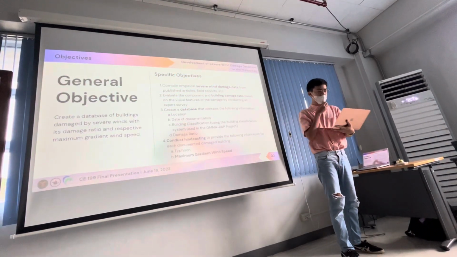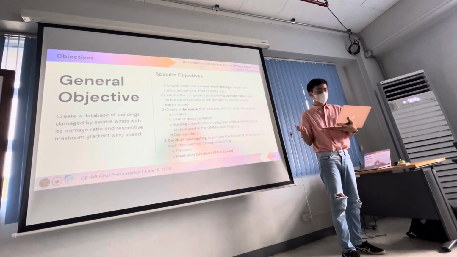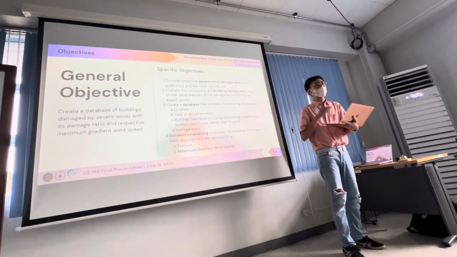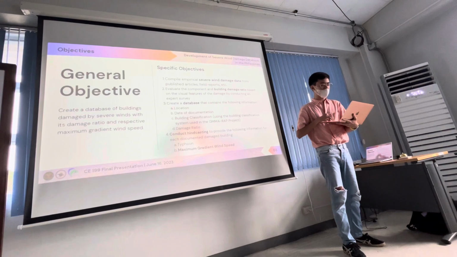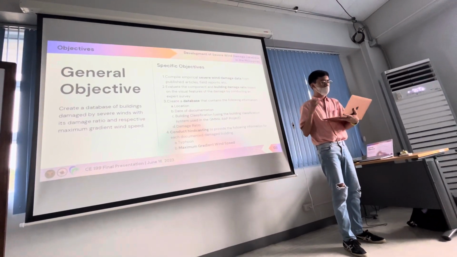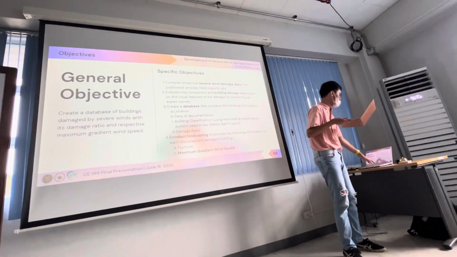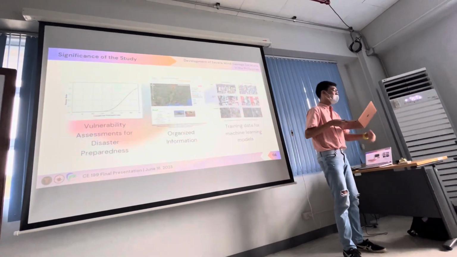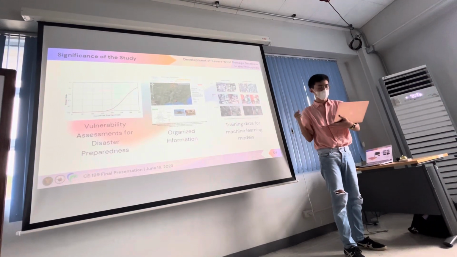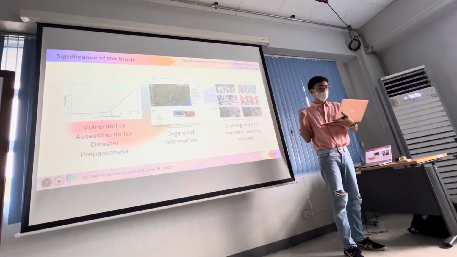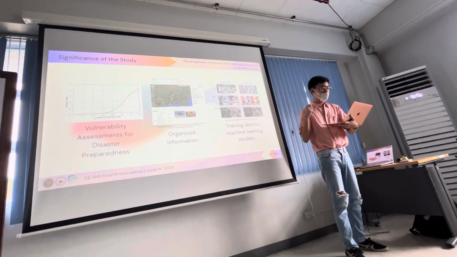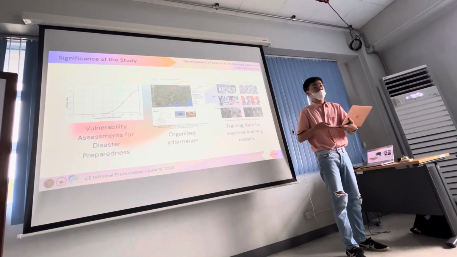The study is aimed at the creation of a database of empirical severe wind damage data with location and building classification, with an attributed damage ratio and respective maximum gradient wind speed, which will be obtained through hindcasting. Those attributes will be included in the database that can be used for vulnerability assessments, and this organized information can also be used as training data to train future machine learning models that will assess the damage to structures based on the experts' judgments.